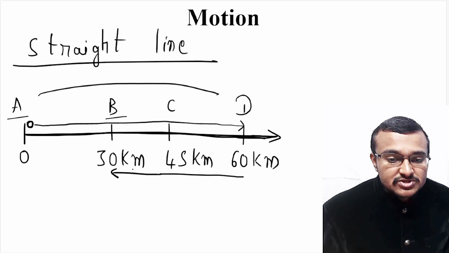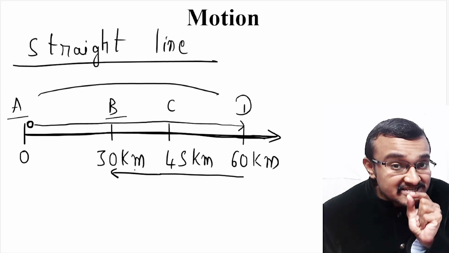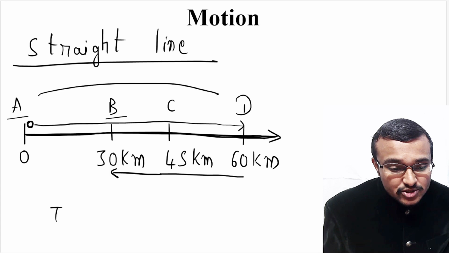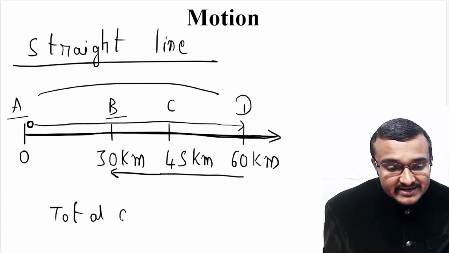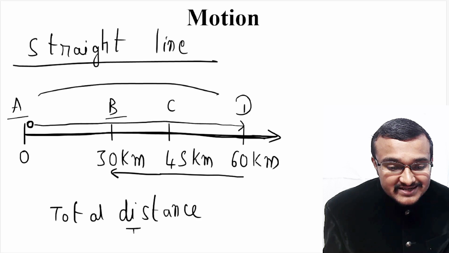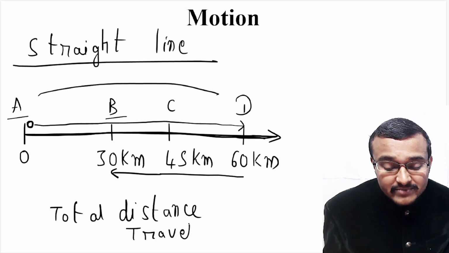Now if you consider the total distance covered by this particle, I am writing total distance traveled. What is the total distance traveled by this particle?